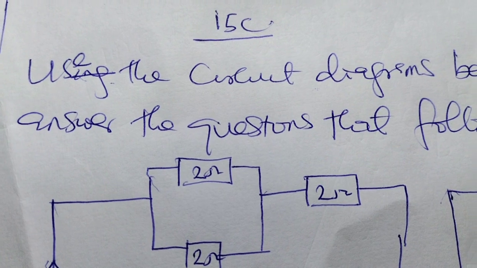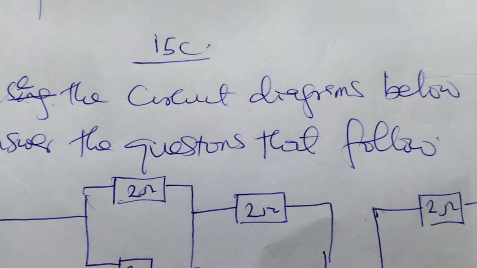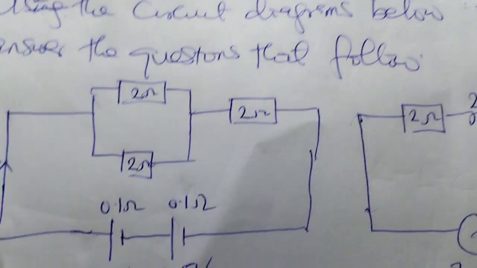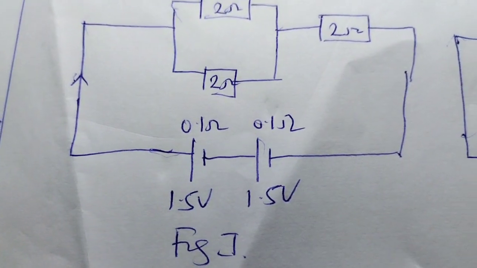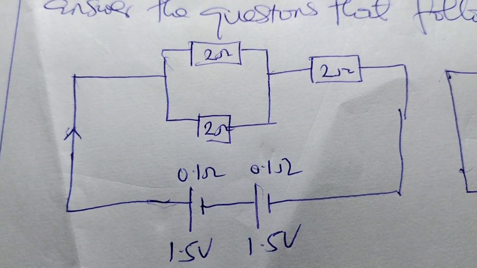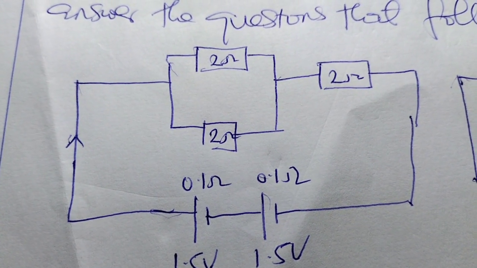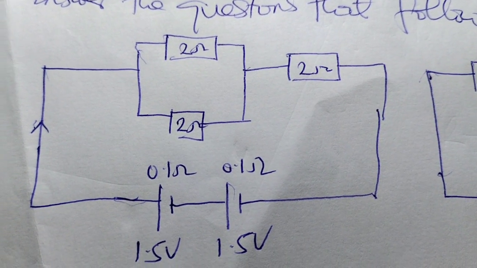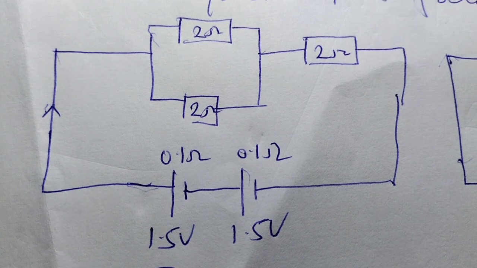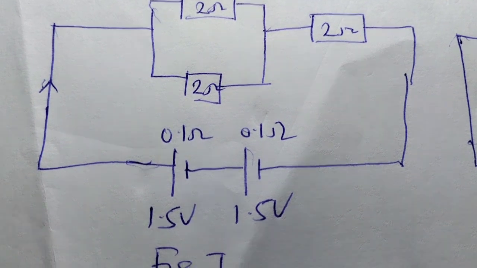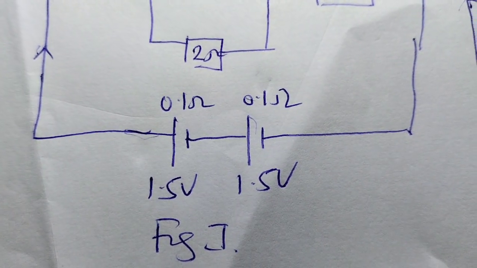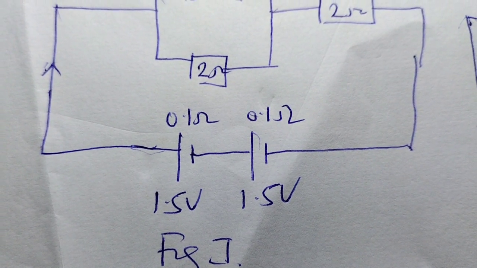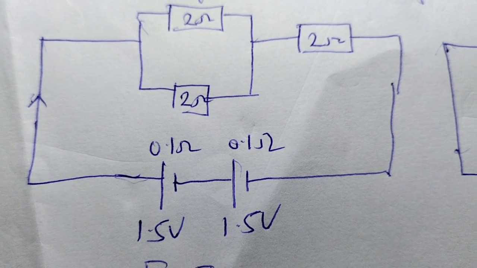Look at question 15c. It says use the circuit diagram below to answer the questions that follow. We have two circuit diagrams. In Fig 1 you can see two 2 ohm resistors in parallel, connected to another 2 ohm resistor in series. Then down there you see batteries, each of EMF 1.5 volts, connected in series, with internal resistance of 0.1 ohm each.